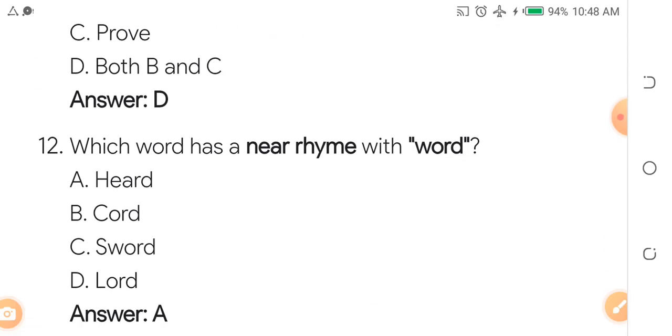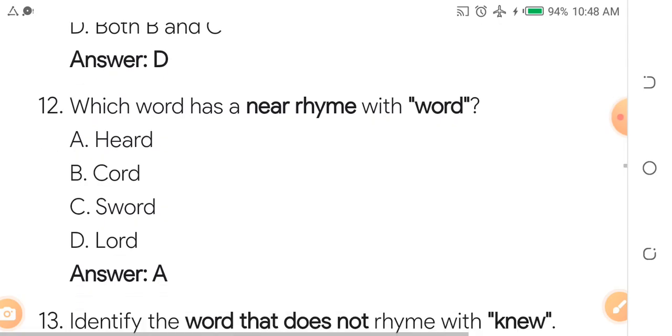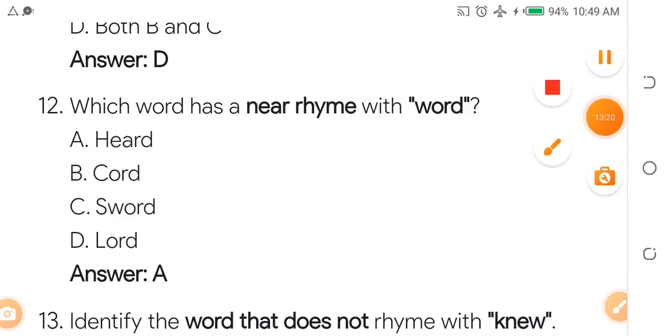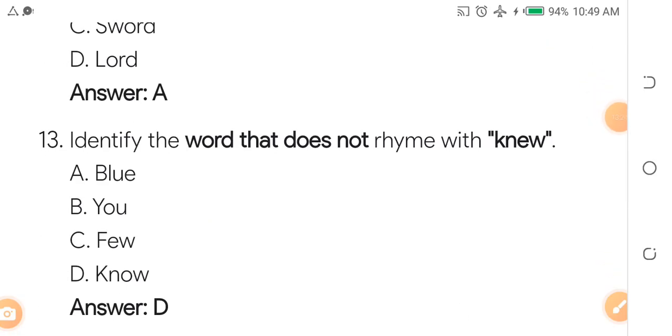Which word has a near rhyme with word? A, head. B, cord. C, sword. D, Lord. The answer is head. Word, W-O-R-D, is not pronounced like cord or sword; it is pronounced word, and H-E-A-R-D is head. So you can see word and head rhyme. Are you following?